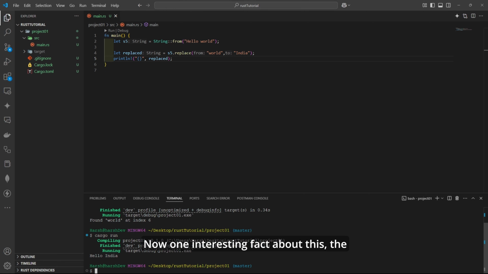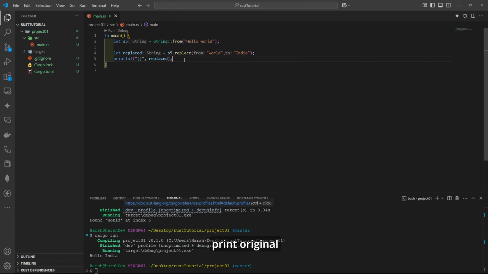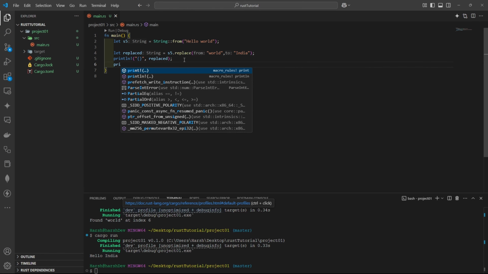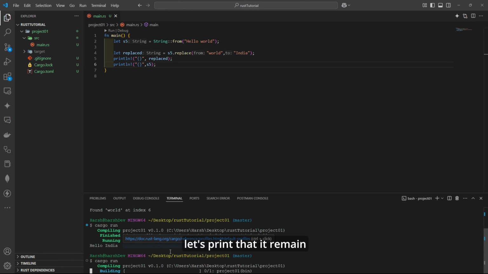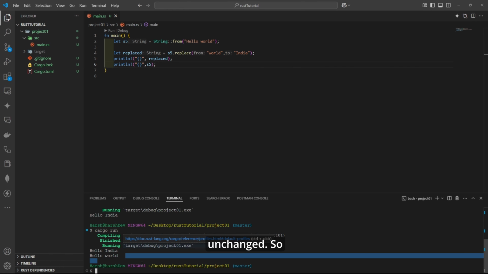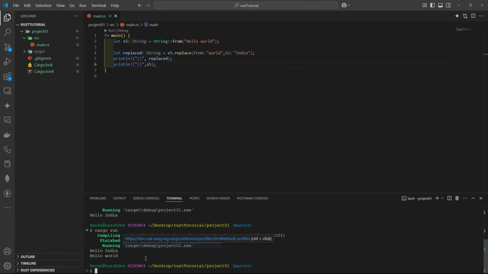Now, one interesting fact about this, the original string remained unchanged. If you print the original string, that is s5, it remained unchanged. Let's print that. It remained unchanged. So you use dot replace for non-destructive modification.